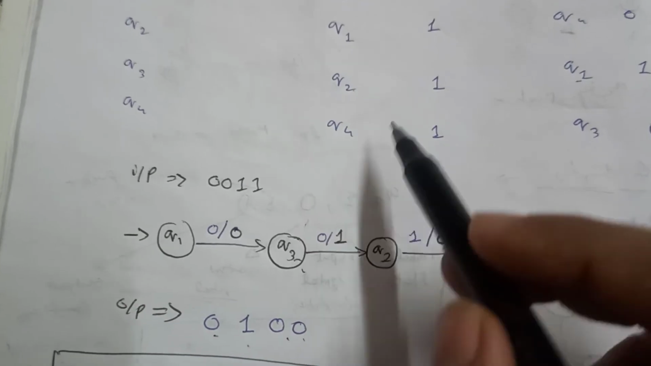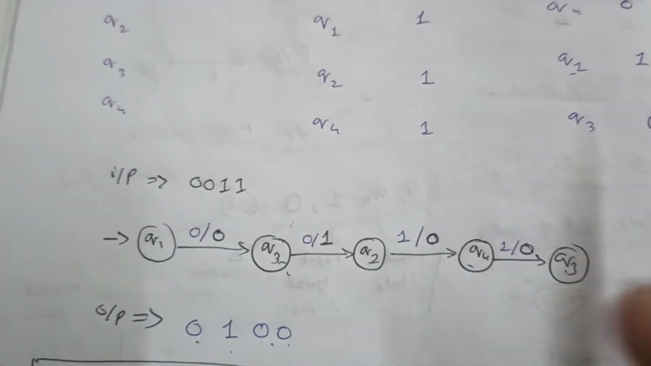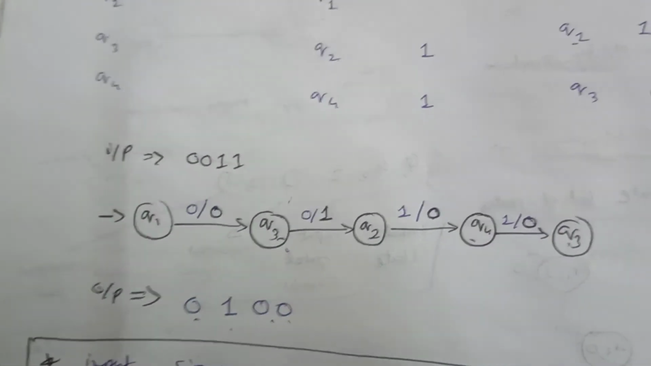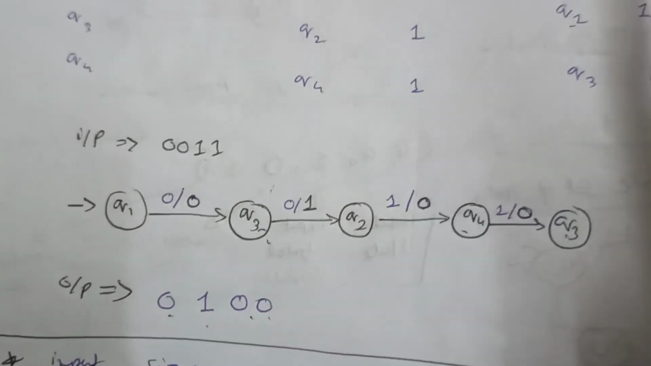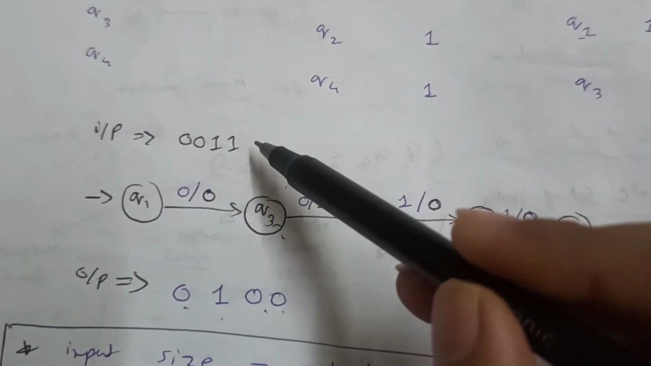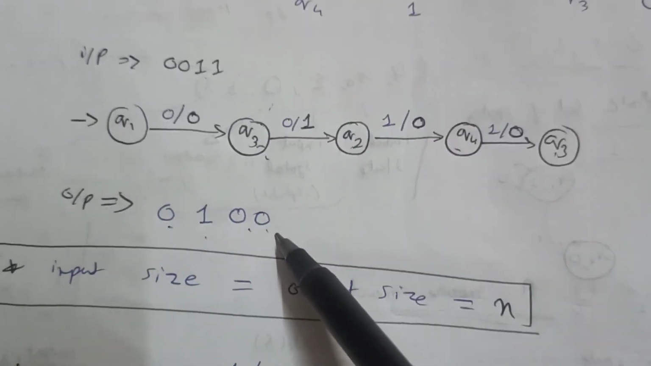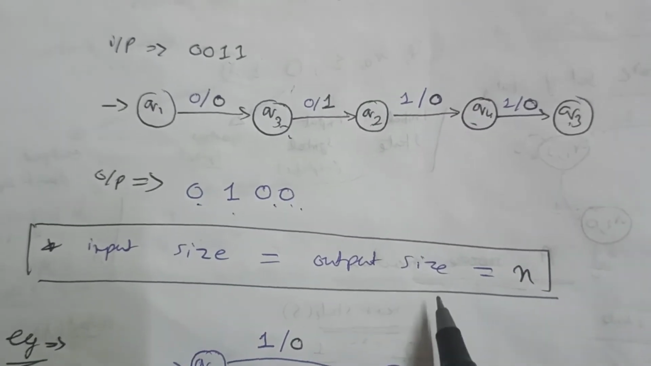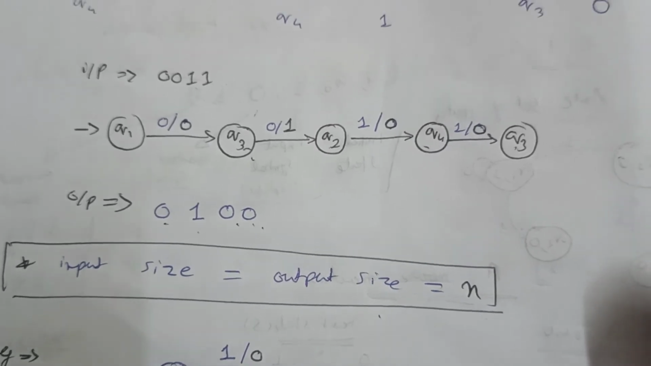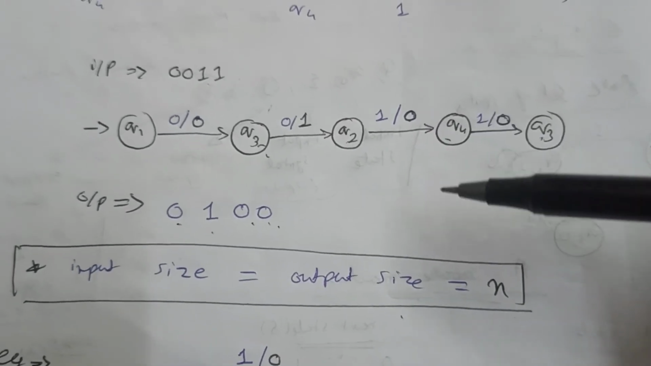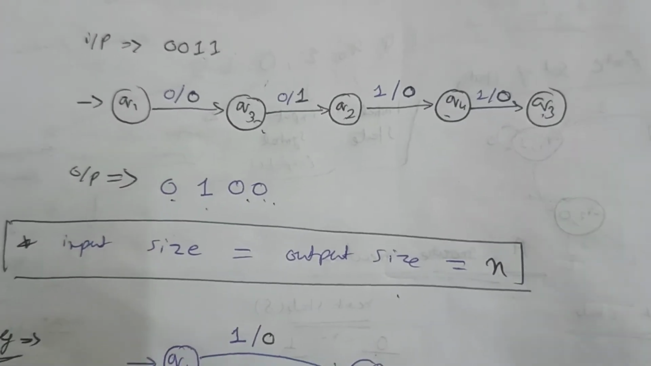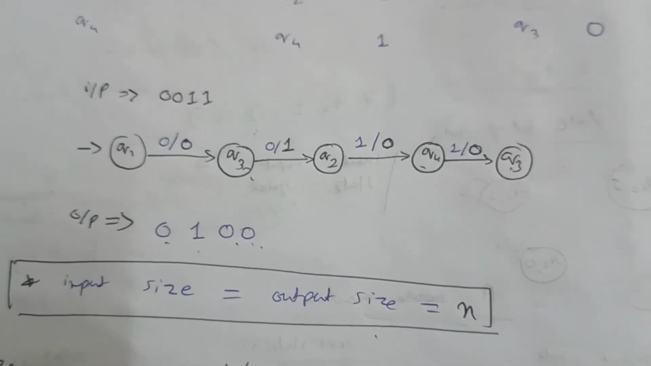So see, here is the difference. If you need to find the difference between Mealy and Moore machine, you can also add this point: for a Mealy machine, if the input is of length n, the output is also of length n. So input size and output size are equal here. But for a Moore machine the output size is n plus 1. So it is also a difference between Mealy machine and Moore machine.